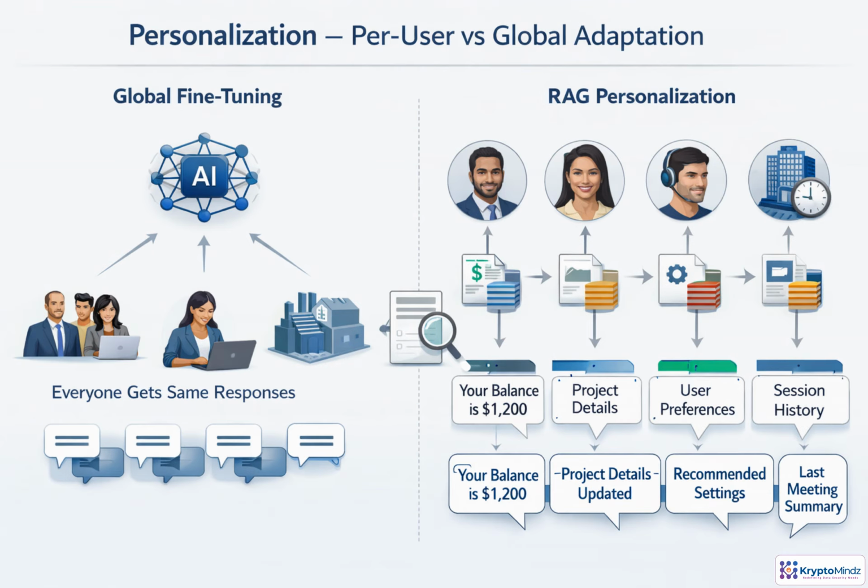Fine-tuning is like teaching one shared brain a new habit. That works well when every user should benefit from the same behavior, tone, or domain pattern. Personalization is different. My account balance, your project history, and another team's permissions should not be baked into model weights. RAG handles this by retrieving the right folder at request time, so the same model can respond differently and safely for each user or session.